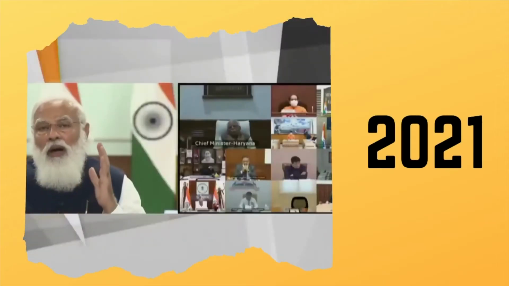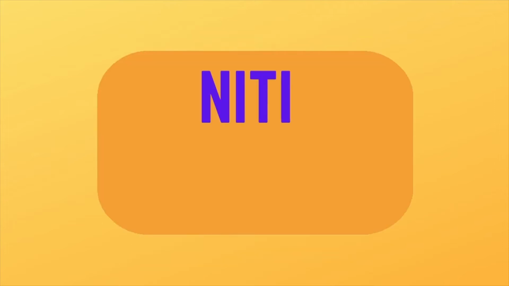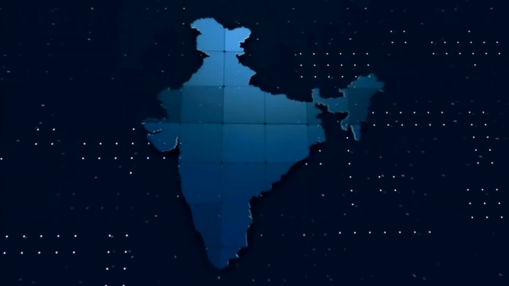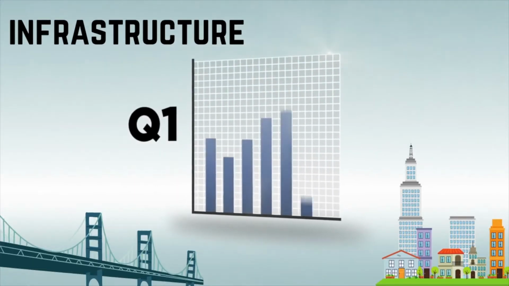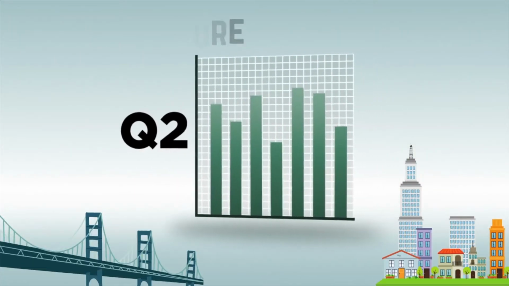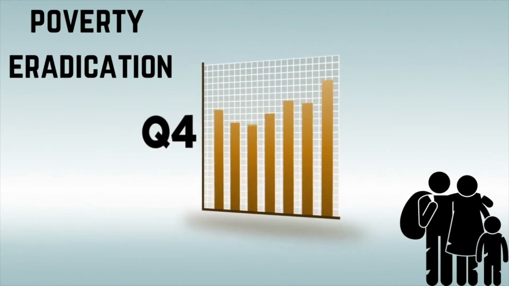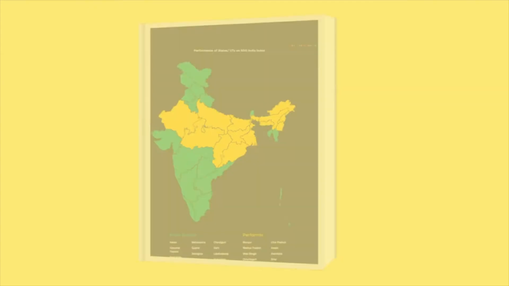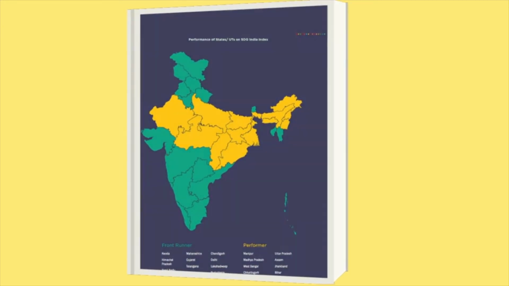In 2021, the Government of India released the SDG India Index by Niti Aayog, which measures the progress of each Indian state in different parameters such as infrastructure development and poverty eradication. This is the image which displays the overall performance of all Indian states.